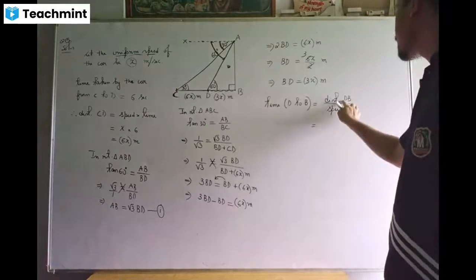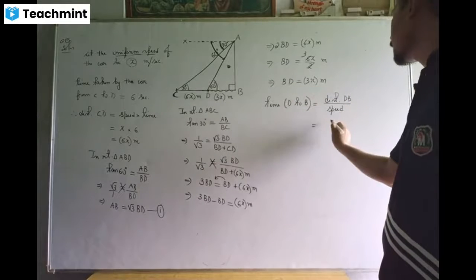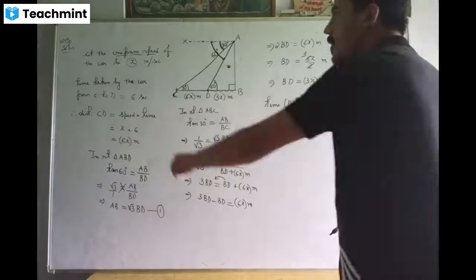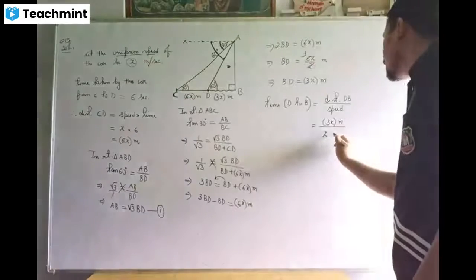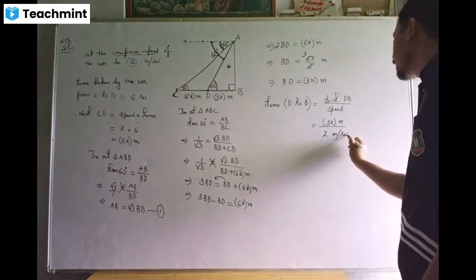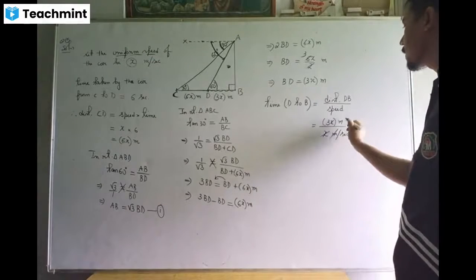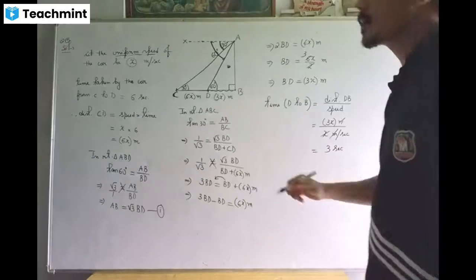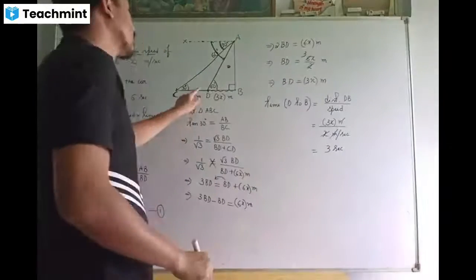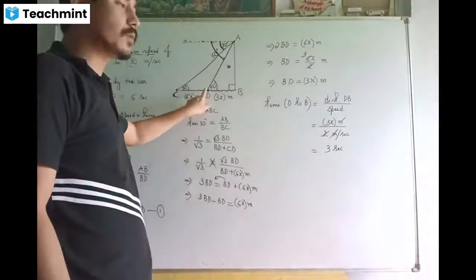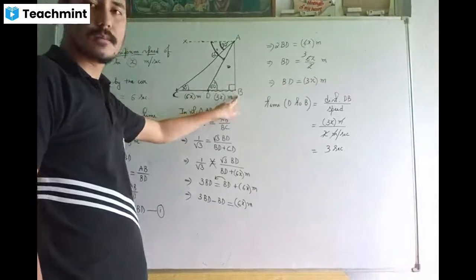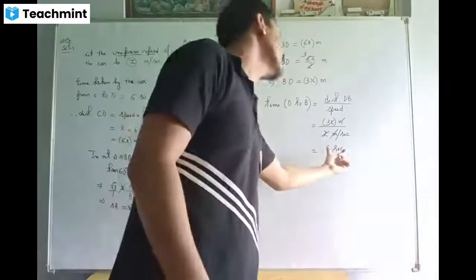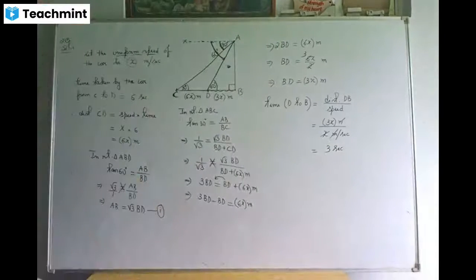Now your distance dB has been calculated to be 3x meters. And the speed of the car is x meters per second. We can cancel x, we can cancel meter. So 3 seconds. So the car took 3 more seconds from this point D to reach the foot of the tower. Are we clear? That is our objective.